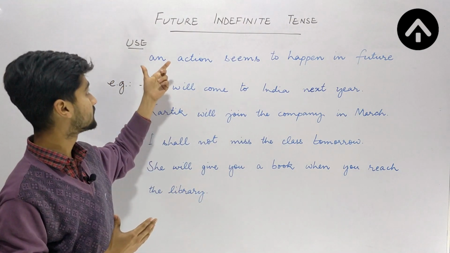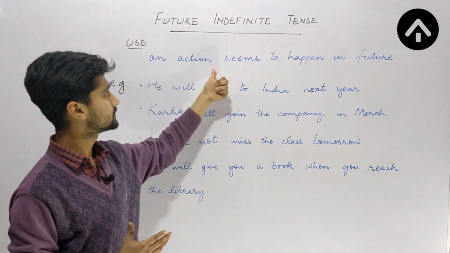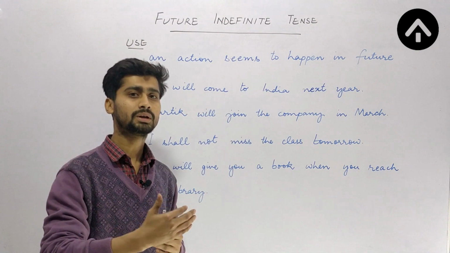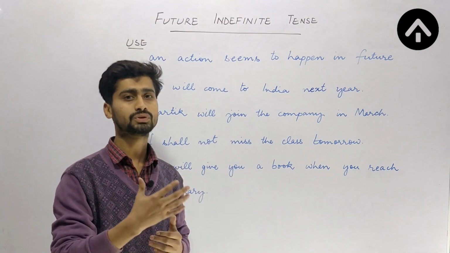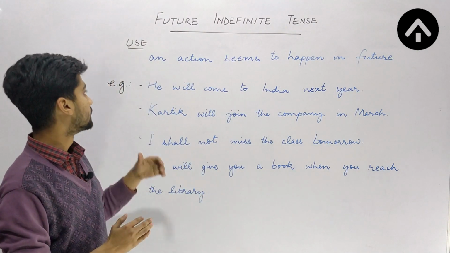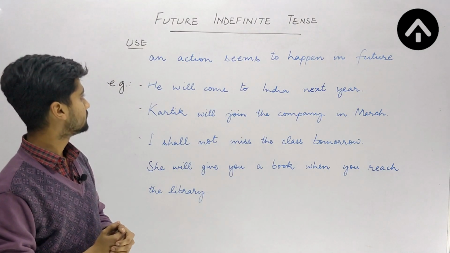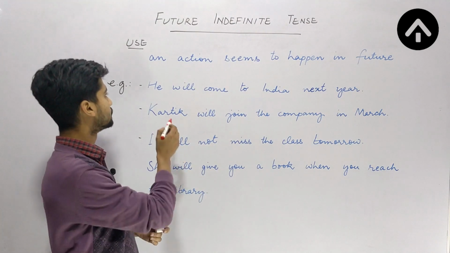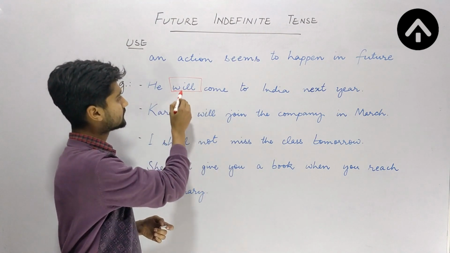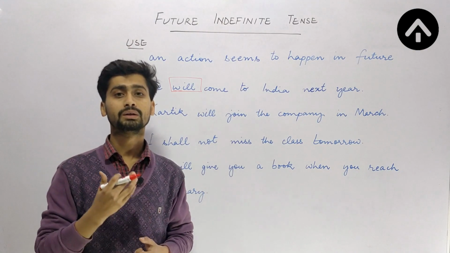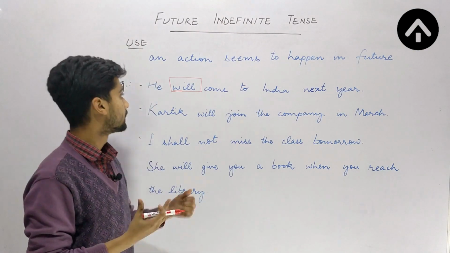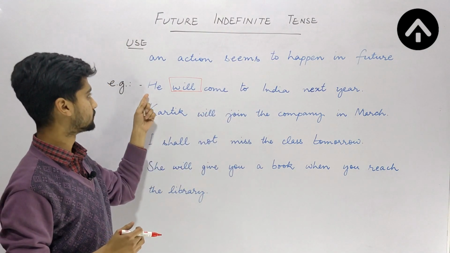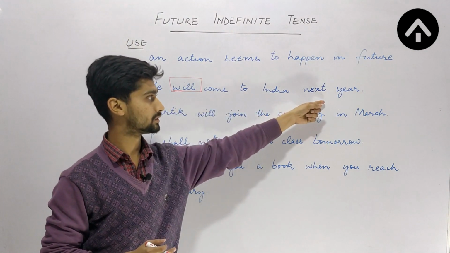So the use of this tense is an action that is going to happen in future. Any action that is going to happen in future will come under the category of future indefinite tense. The first example is, he will come to India next year. Here I am using will, the word that denotes the future tense. After this I am using the present form of the main verb. So, he will come to India next year.